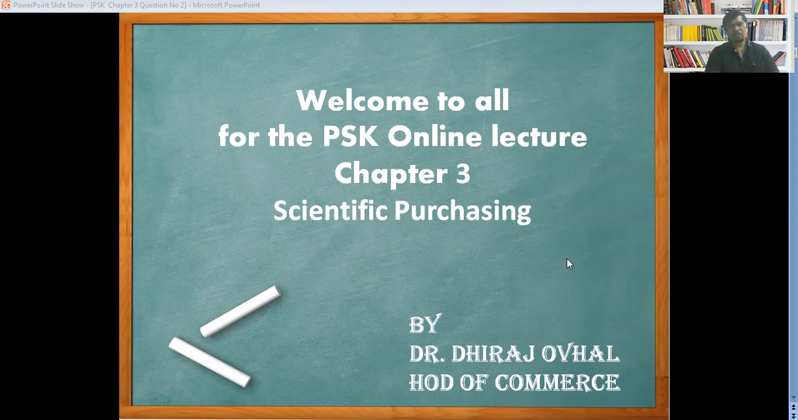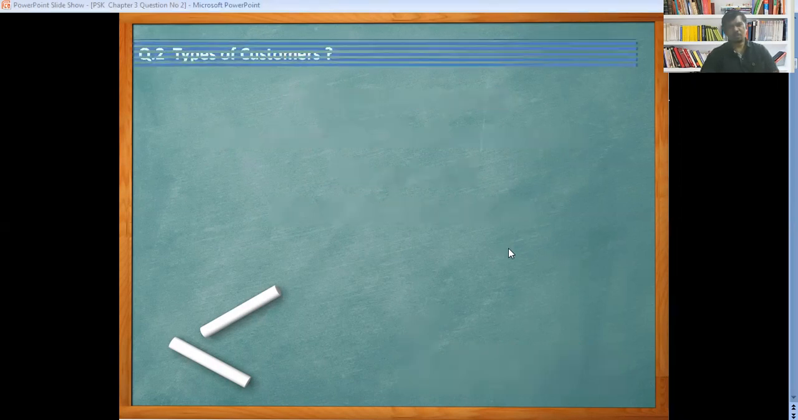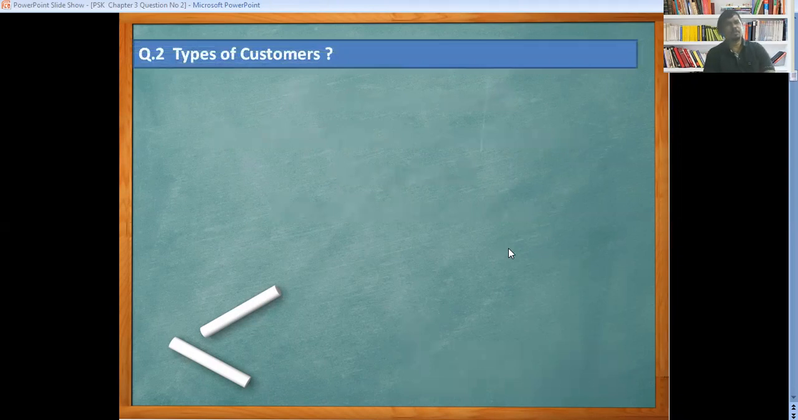Today, we are going to discuss chapter 3, scientific purchasing. Under this chapter, today we are going to deal with one question. The question is types of customer.